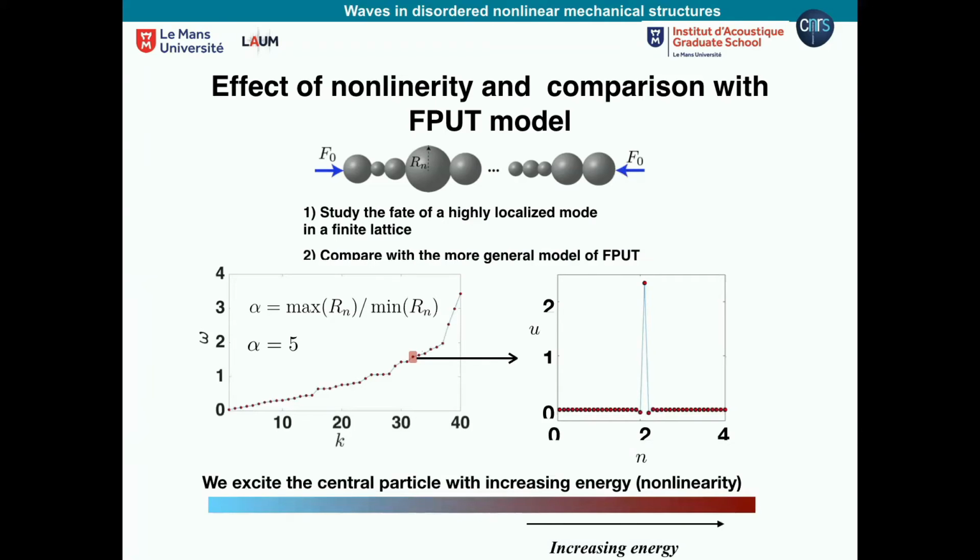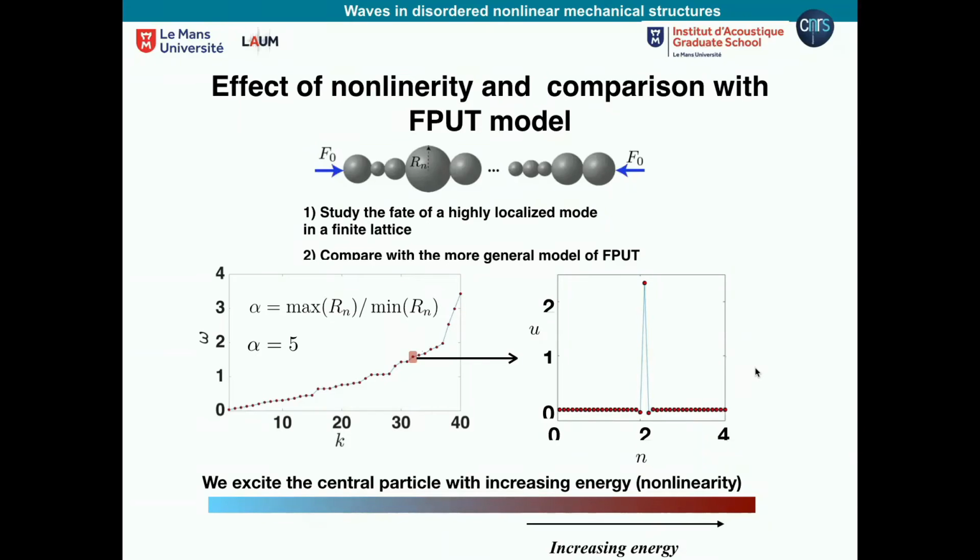So what we did, we take one realization of disorder, meaning that the masses are different. What I change here is the radius of the beads. And that is the spectrum for a finite lattice of 40 particles: frequency, number of modes. And then we found one mode, this one here, 32, I think. It is a mode very well localized in the center. That's the profile of the mode on the right. Okay, it's very localized around the center.